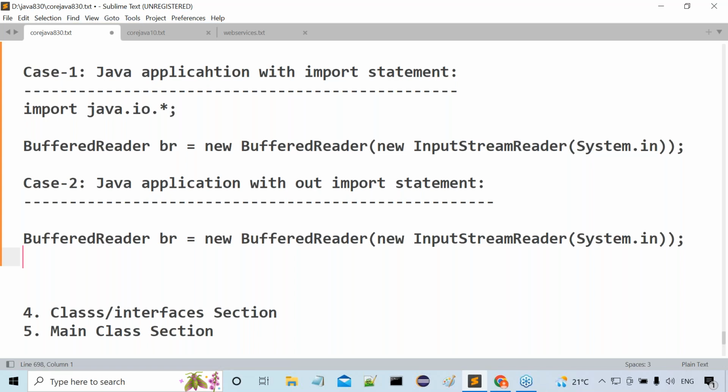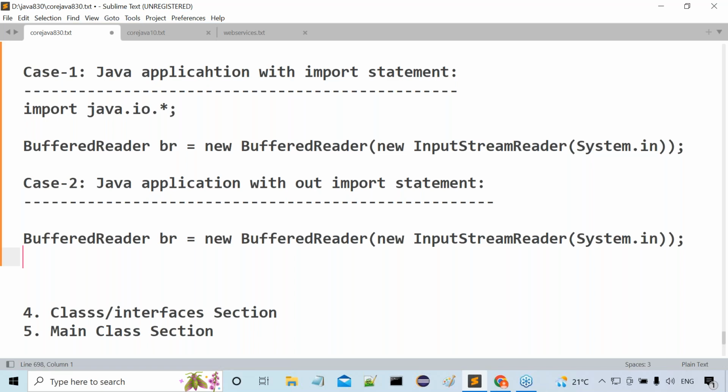Clear or not? Getting clarity or not? Now what is the problem here? What exactly is the problem? Observe carefully. This is my Java program. If I compile the Java program, the compiler will come to BufferedReader and ask, what is this BufferedReader? I don't know. Where is this BufferedReader? I don't know. Please provide that link to me. When the compiler compiles this particular statement, the compiler is asking, where is BufferedReader? What is BufferedReader? I don't know.